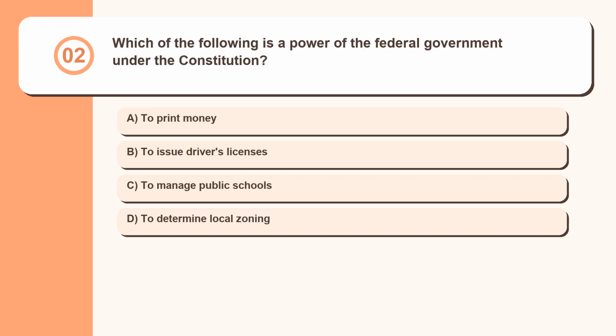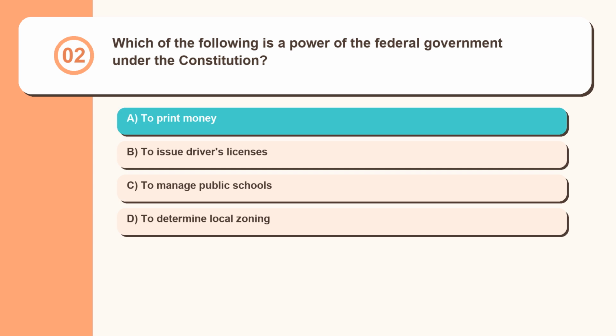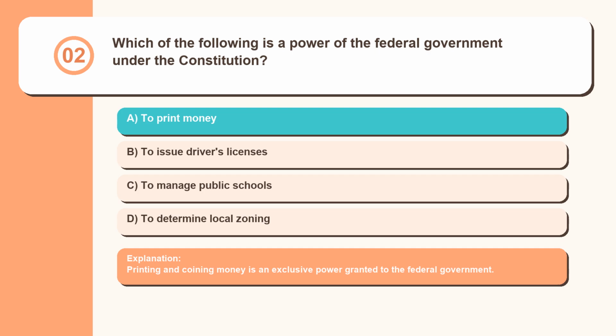Question 2. Which of the following is a power of the federal government under the Constitution? To print money, to issue driver's licenses, to manage public schools, to determine local zoning. Printing and coining money is an exclusive power granted to the federal government.